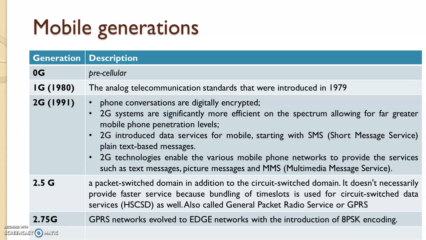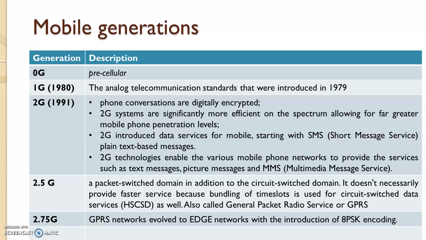The first generation, referred to as analog telecommunication standards, was set in 1980. Then the second generation came in 1991, where digital encryption was started, and that was referred to as the 2G system.